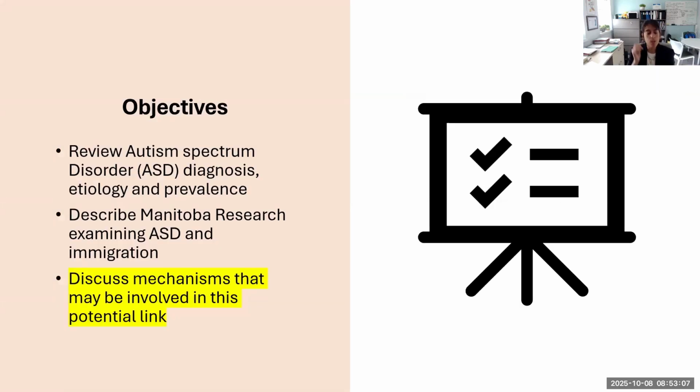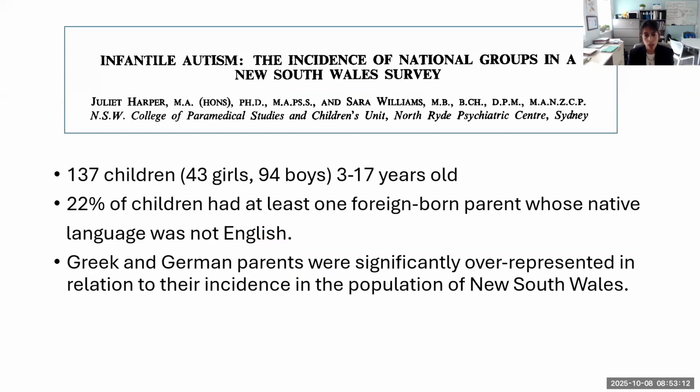So now moving into the third objective, which is discussing mechanisms that may be involved in this association. So before I jump into this area, I have to acknowledge that I'll be talking about some studies that were published a long time ago. And the reason for that is that there's been quite a bit published on this topic, but only the older studies seem to have been looking specifically at what factors of their lives could place them at risk, and some use language that is outdated. So I will just say this in advance. So this is a study from Australia.